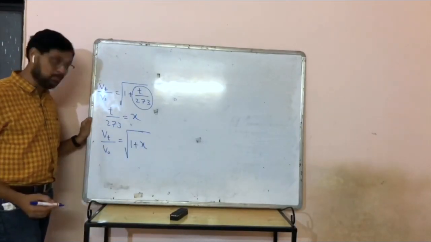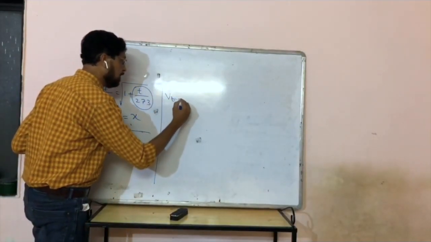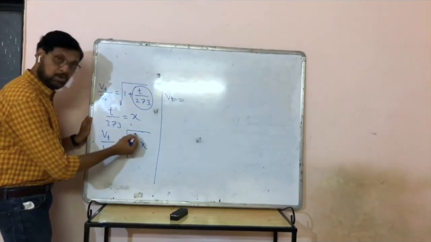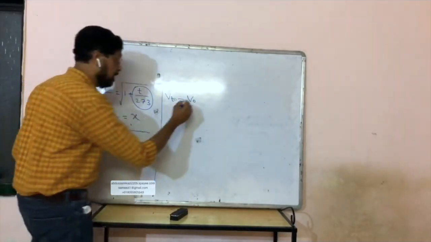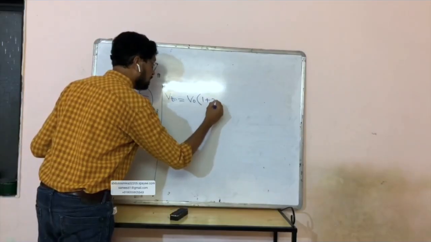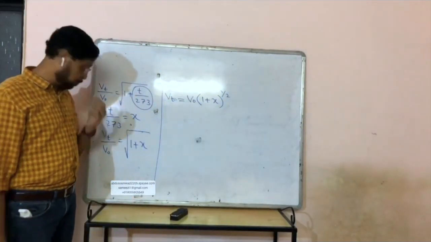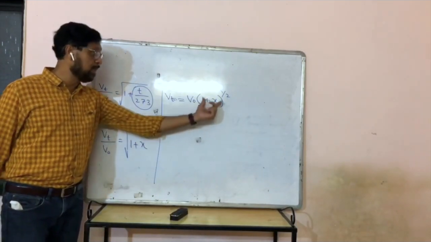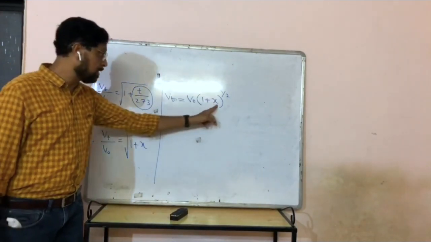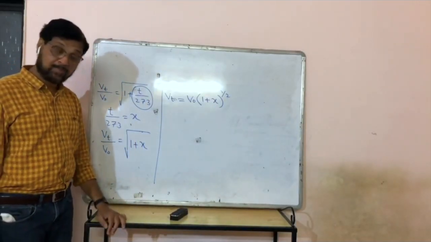Vt upon V0 is under root 1 plus X. Or you can say Vt is equal to V0 या बाजूला गेलं. Under root 1 plus X means 1 plus X raised to half. So Vt is equal to V0 times 1 plus X raised to half, whereas X is T upon 273.